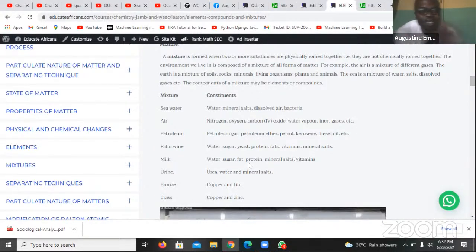Then petroleum: you have petroleum gas, petroleum ether, petrol, kerosene, diesel. That's why when you refine petroleum, you get all these constituents and use them in various ways. Air is made up of nitrogen, oxygen, carbon dioxide, water vapor, inert gases, and seawater is made up of water, mineral salt, dissolved air, and bacteria. So those are mixtures, and you just have to know these.